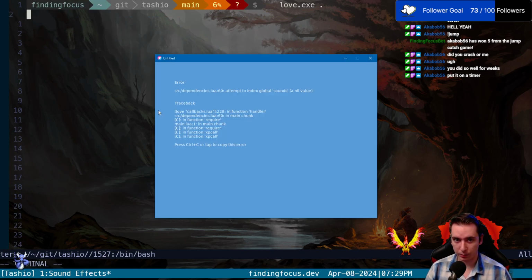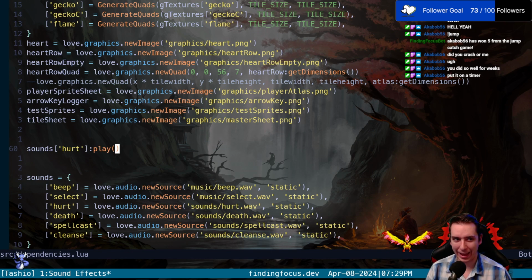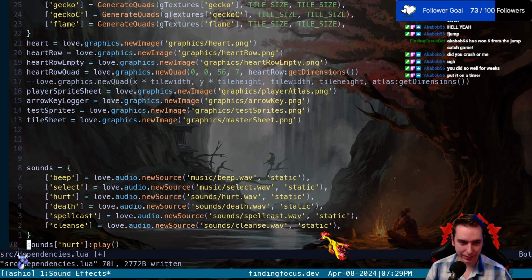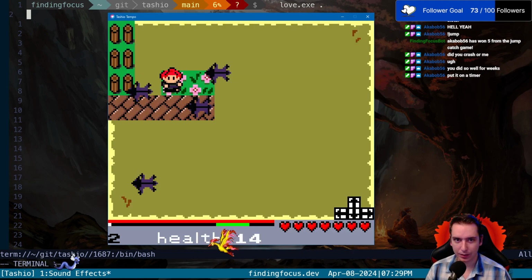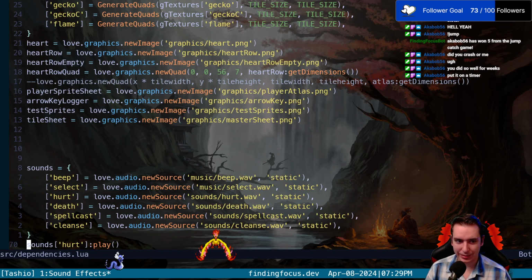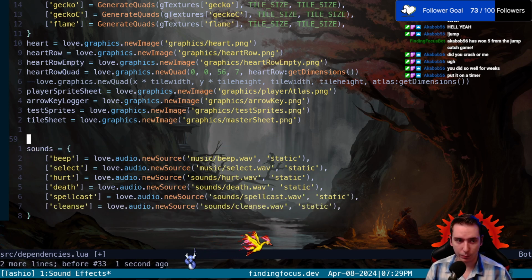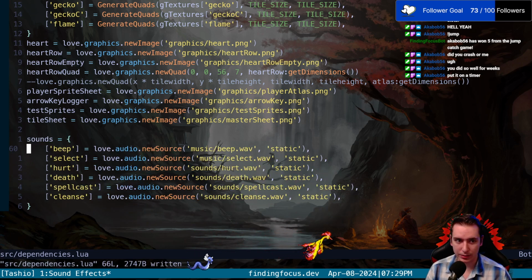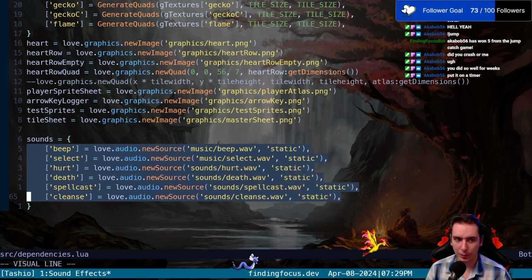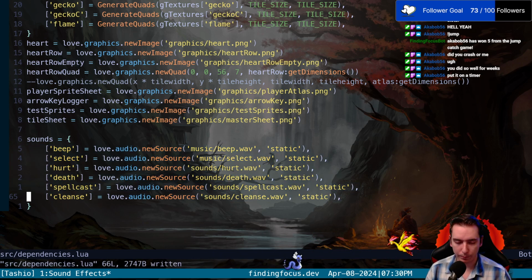It'll run just like it was. It crashes if we try to play it before that file exists, but if we put it after, it'll know what it is, and now it plays that hurt sound. So instead of just saying hurt play, even though it's a little shorter, we don't have to do it this way. It's just a decision that I made to make it a little clearer. When I want to play a sound, I go into the sound table, and all of my sounds are in one spot. So that's how I've got it set.